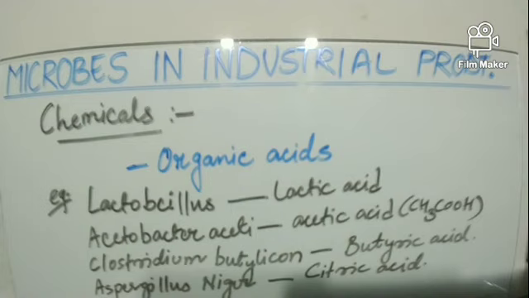So there are few examples of organic acid. As you can see on the screen, Lactobacillus helps in production of lactic acid, Acetobacter aceti, acetic acid, Clostridium butylicum, butyric acid, and Aspergillus niger, citric acid.